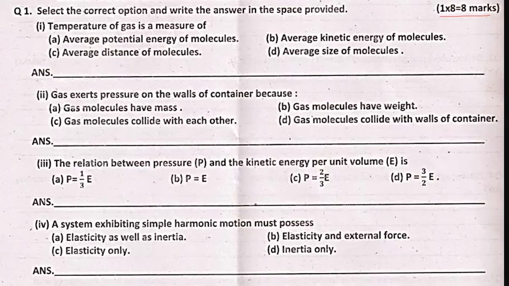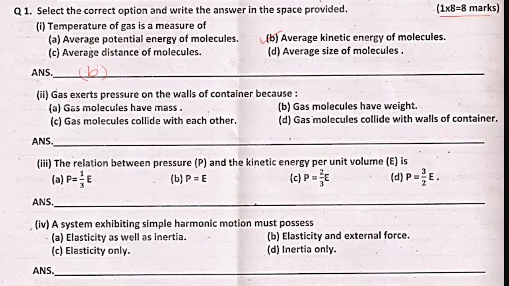Average potential energy of the molecules, B. Average kinetic energy of molecules, C. Average distance of molecules, and D. Average size of the molecules. So B is the right option for this, which is average kinetic energy of molecules.